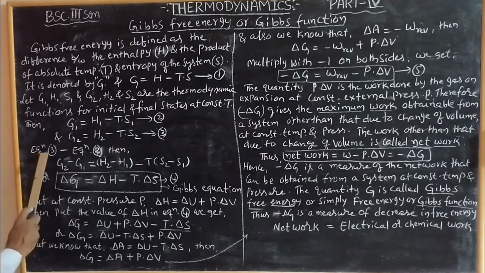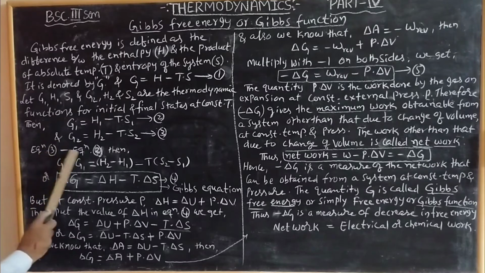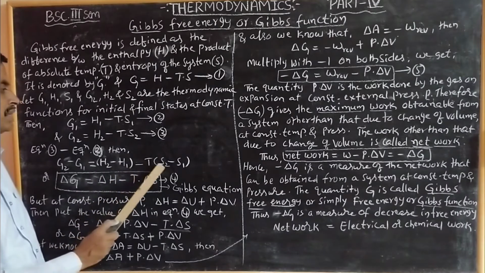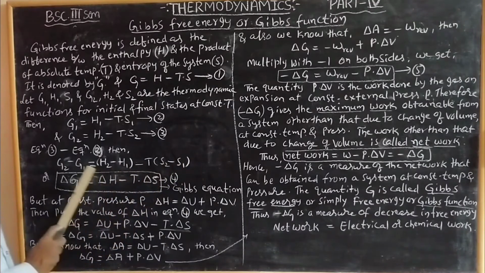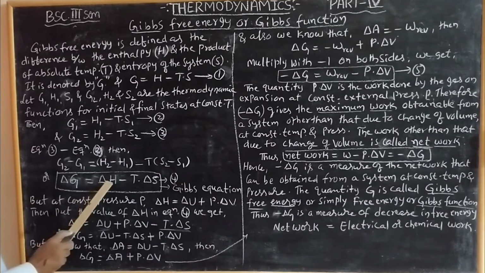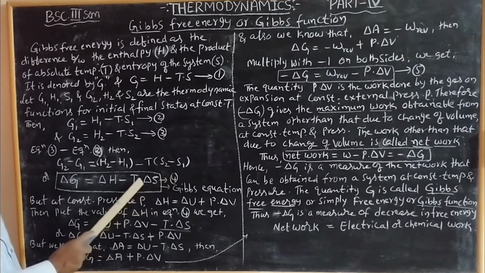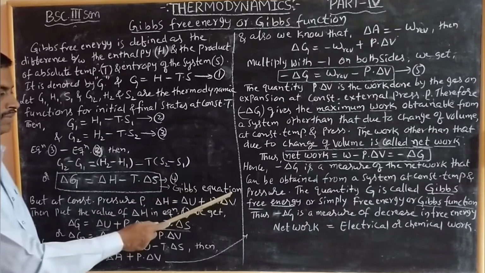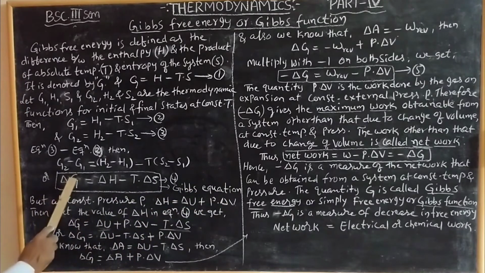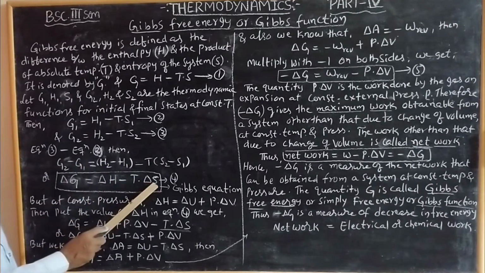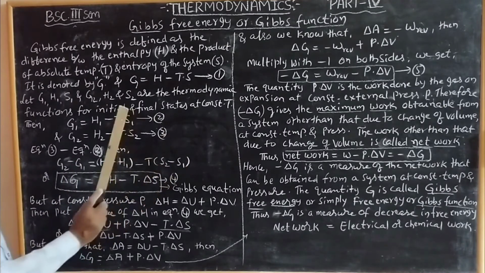Subtracting equation 2 from equation 3, G2 minus G1 is equal to H2 minus H1 minus T into S2 minus S1, or delta G is equal to delta H minus T delta S. This is equation 4. This equation is called the Gibbs equation. Delta G means G2 minus G1, delta H means H2 minus H1, delta S means S2 minus S1.